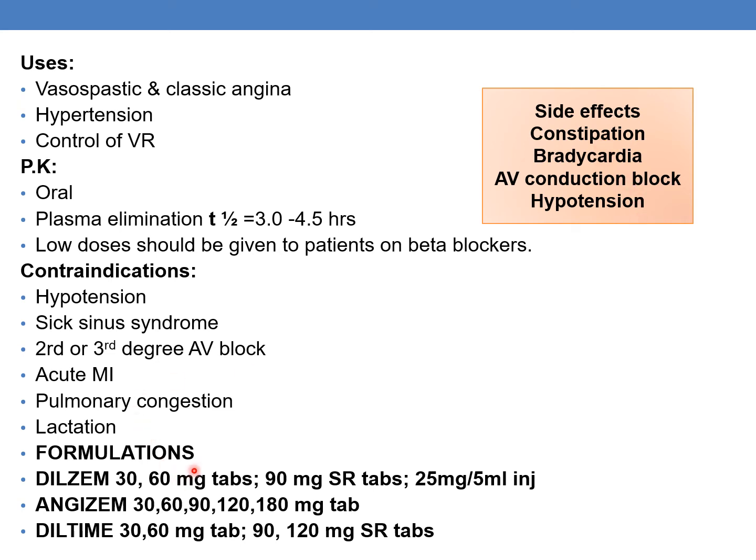Marketed formulations of diltiazem are Dilzem 30 and 60 mg tablets and 90 mg sustained release tablets, and even 25 mg per 5 ml injection. The next one is Azizem, which is available as 30, 60, 90, 120 and 180 mg tablets. The next one is Diltime. It is available as 30 and 60 mg tablets and even 90 and 120 mg sustained release tablets.